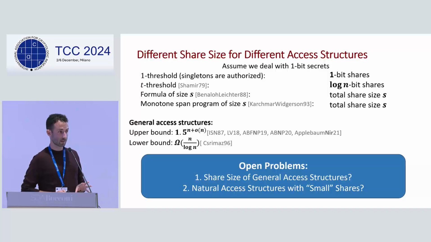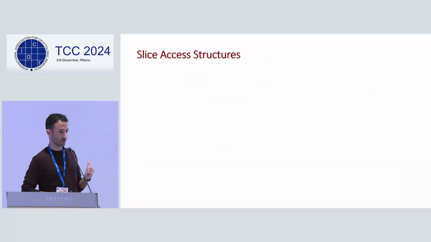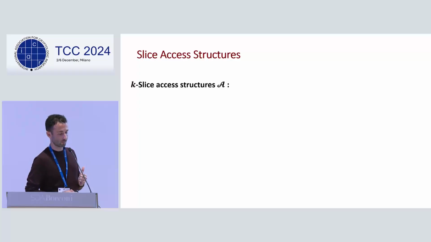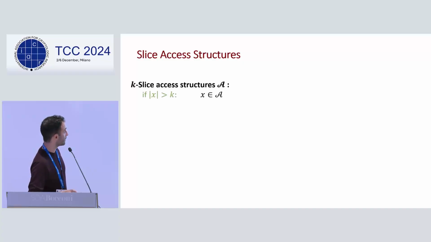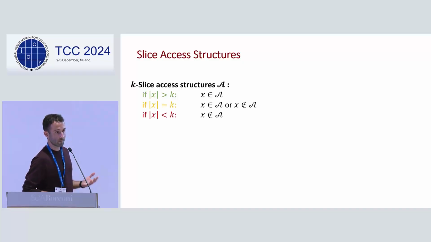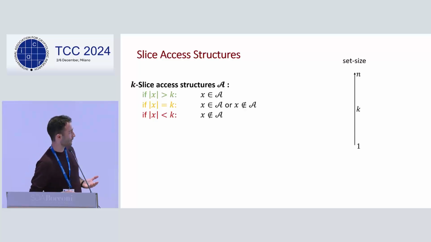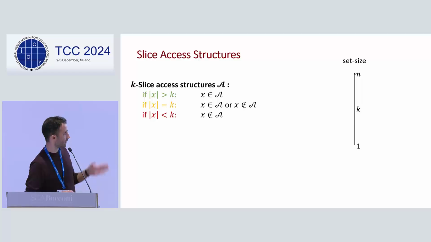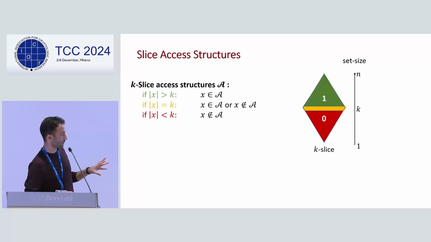And that is the slice access structures, which were also mentioned in the previous talk, in which a k-slice access structure satisfies that a coalition of size above k will be authorized, below k will be unauthorized, and a coalition of size k can be either authorized or unauthorized. We can see it visually, with this axis between 1 and n representing the size of the set. Small sets will be marked in red because they are unauthorized, and approved sets will be marked in green.